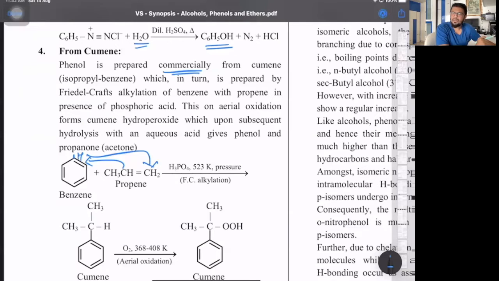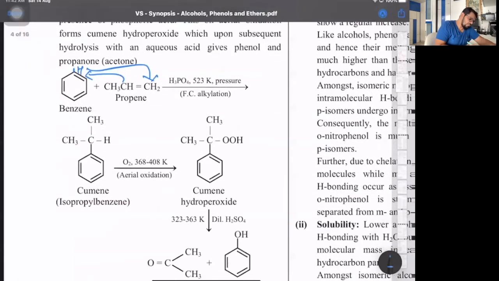Then next part we have, that is by hydride shift. This cumene on aerial oxidation, is this clear? We're somewhere around 368 to 408 Kelvin. In books, if you check, I think it's 423 Kelvin. That's aerial oxidation. The two oxygen atoms will add in between. We get cumene hydroperoxide where the bond is OOH. Be very careful, not carboxylic acid, C double bond OH. OO is the peroxide bond.